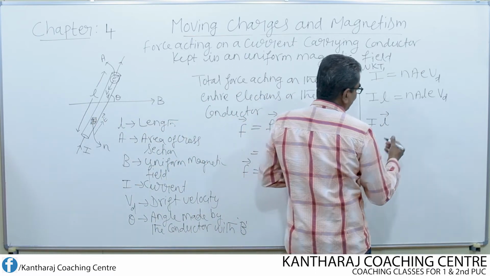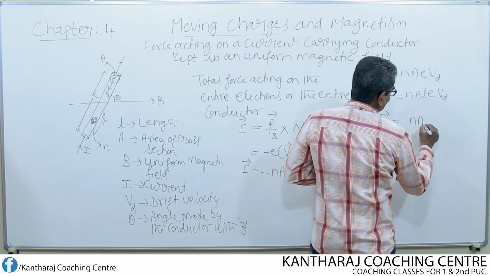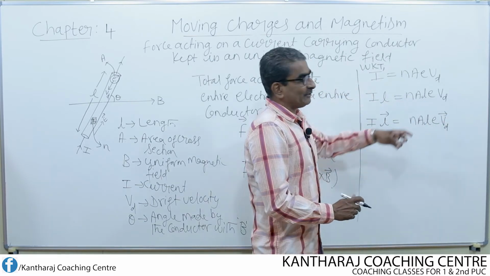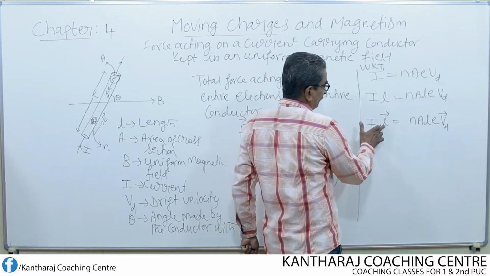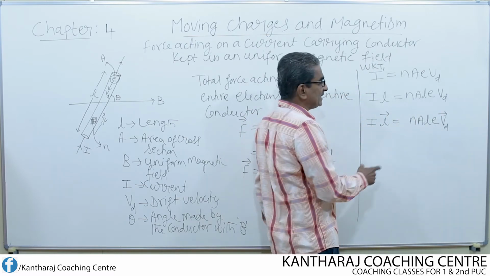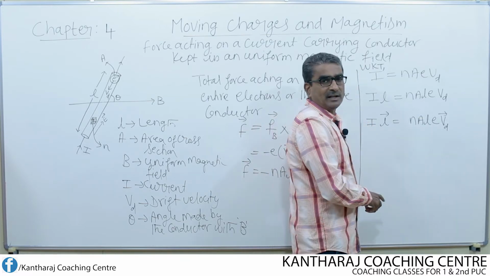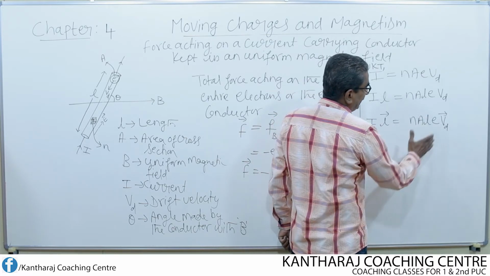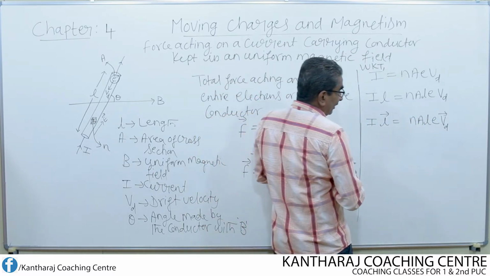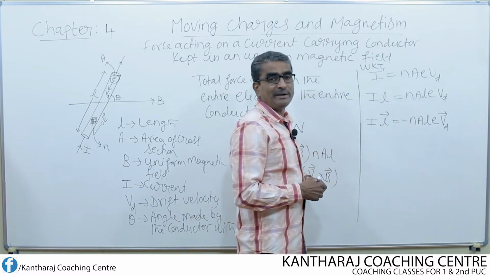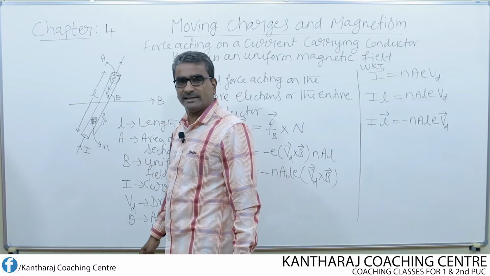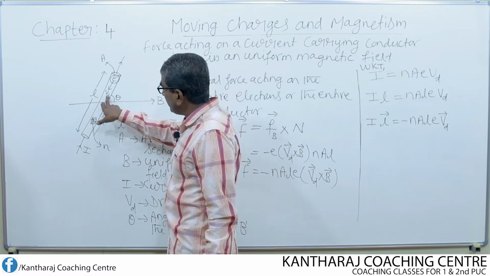Then this side I can write like this, nALe Vd. I represent Vd as a vector quantity. Look here, on the left hand side there is one vector quantity. Similarly on the right hand side also there is a vector quantity. Instead of writing an arrow at the top of L, I put an arrow at the top of Vd to show this as a vector. Along with this I also write a minus sign. Why minus sign? If length is considered as a vector quantity, then what about Vd?